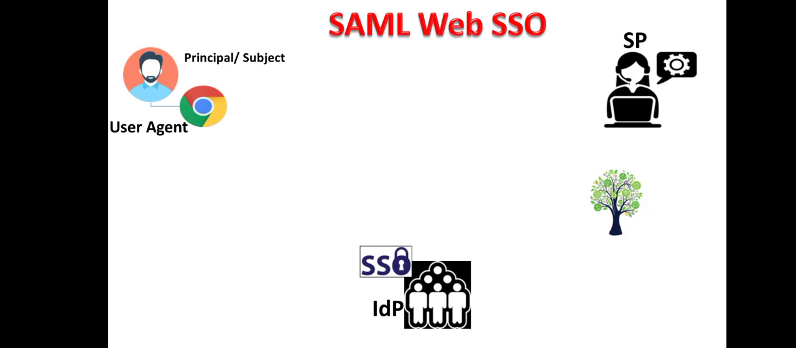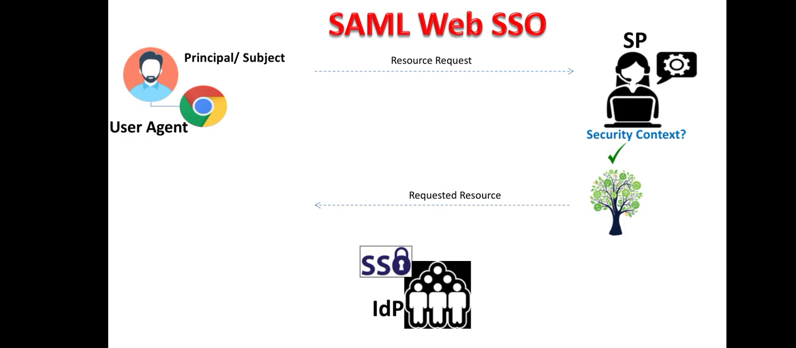So the user is using a user agent or a web browser to interact with the service provider or with the identity provider. So first of all, this user agent will request a resource hosted at the service provider. So the service provider will check the security context of this user, and if this security context is valid for that resource, then this resource is provided to the user.